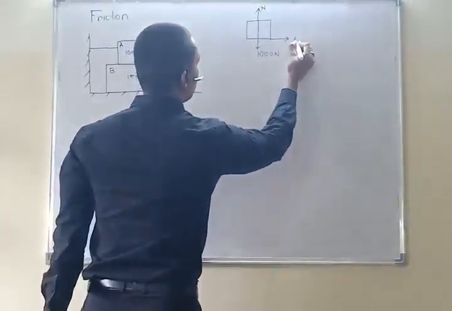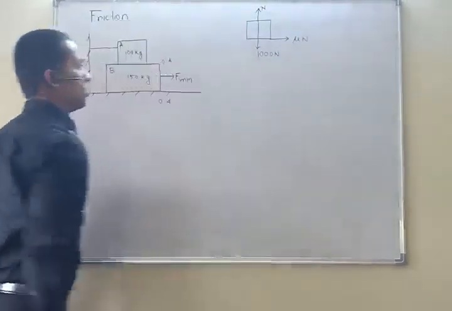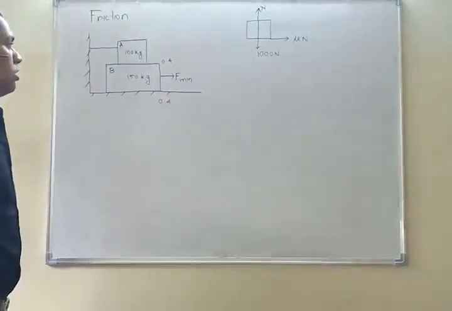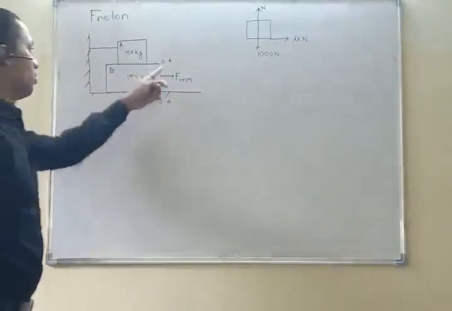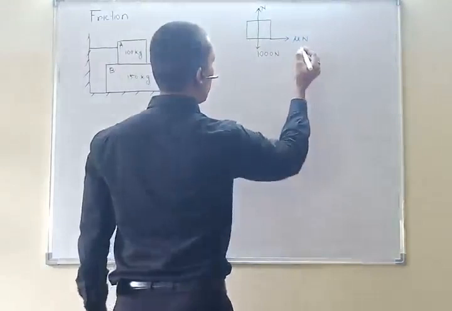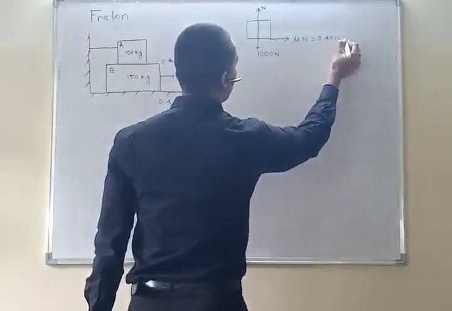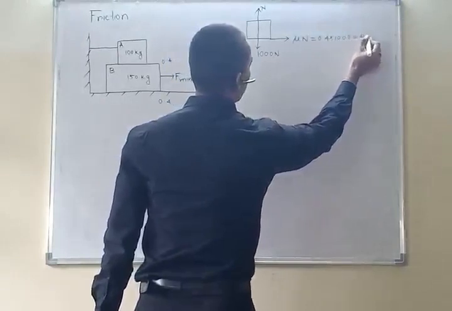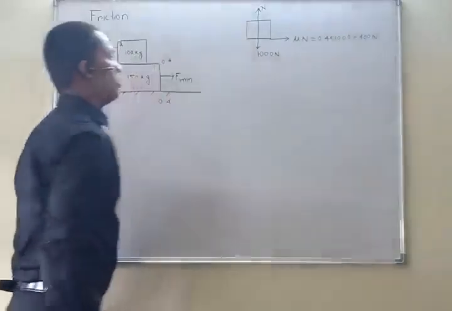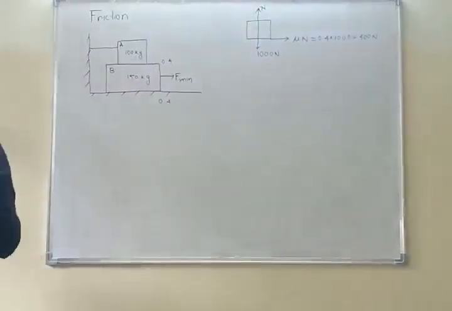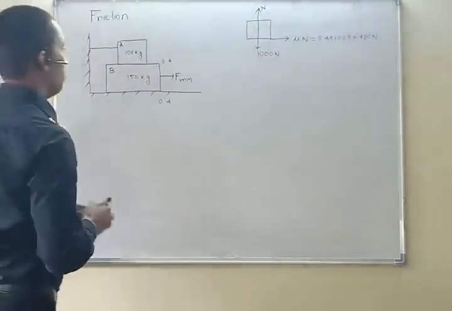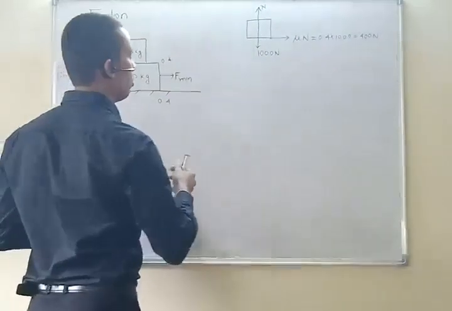So this is mu into normal, we know that is the frictional force. Mu is 0.4, N is 1000. That is 0.4 into 1000, which equals 400 Newton. So 400 Newton will be the force given by block B on block A.